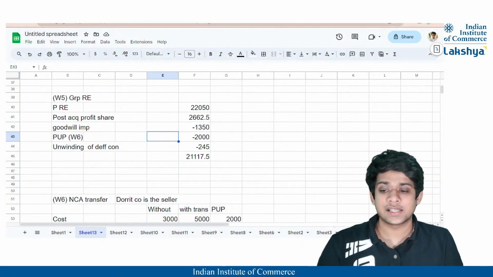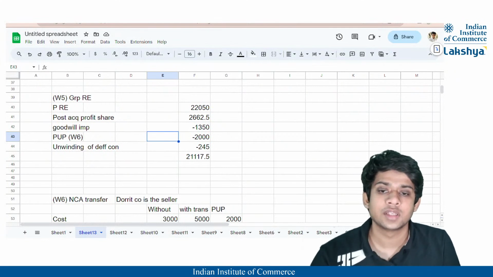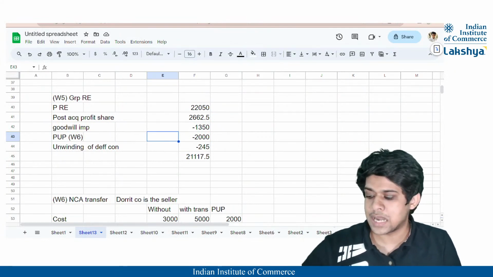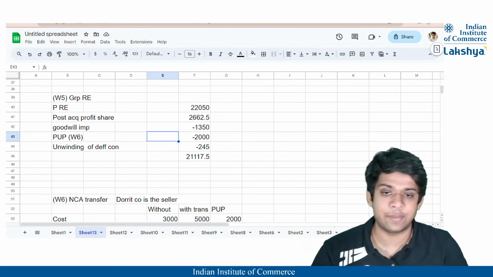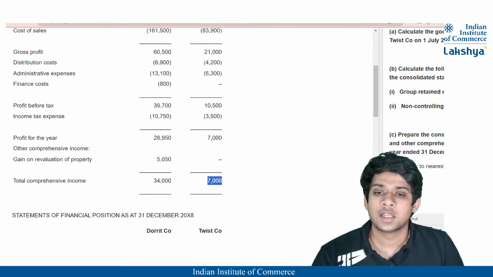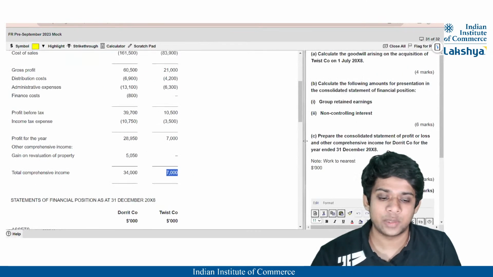Hello guys, let us continue with the remaining part. So heading on towards the last sum of this examination, that is the pre-September mock 2023.